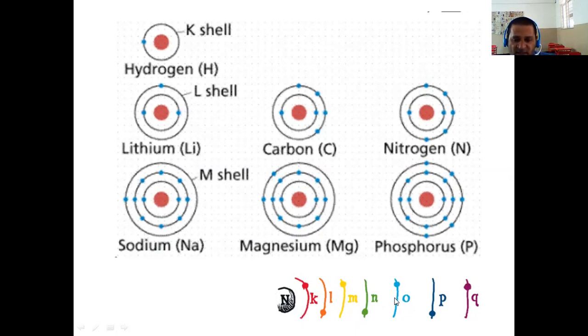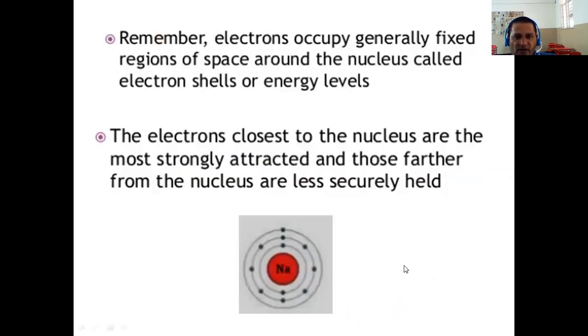These are called K, L, M, N, O and P. When the electrons are revolving in a fixed position, these shells are also known as energy levels. There is a strong force of attraction between the nucleus and the electrons, a binding force that binds them together so that they revolve in a particular orbit, shell, or energy level.